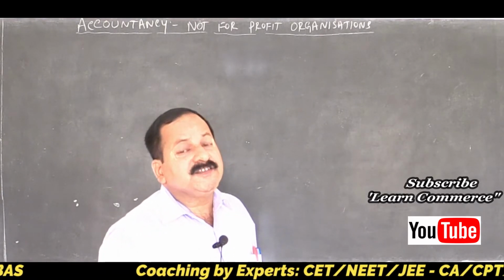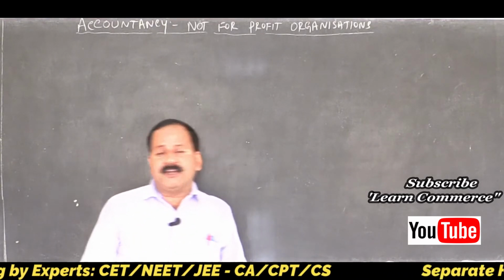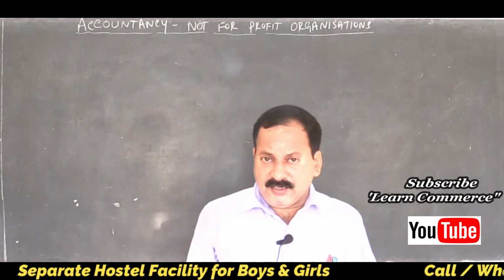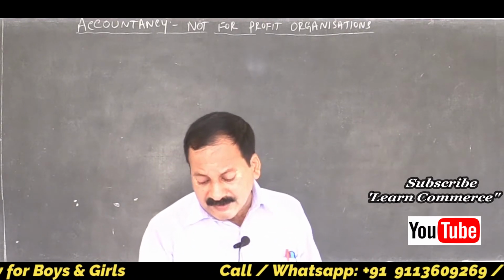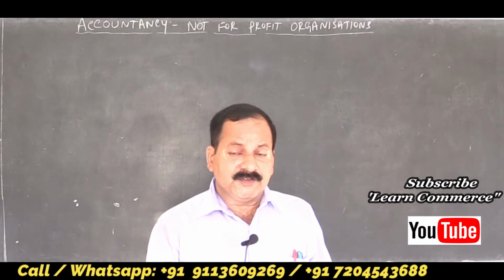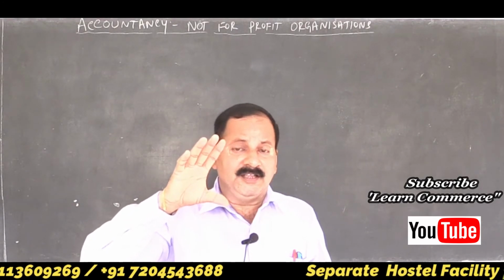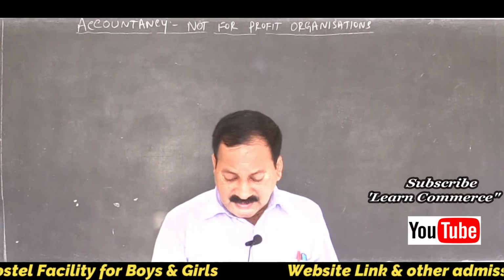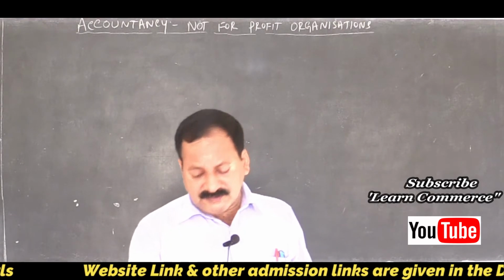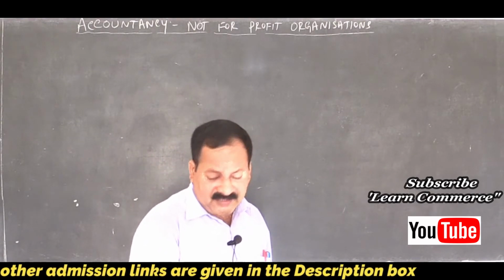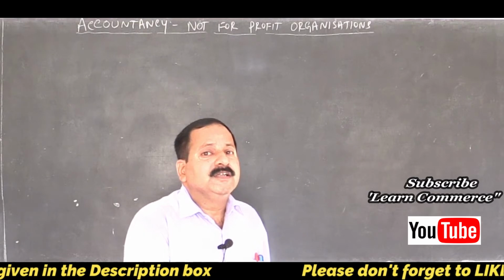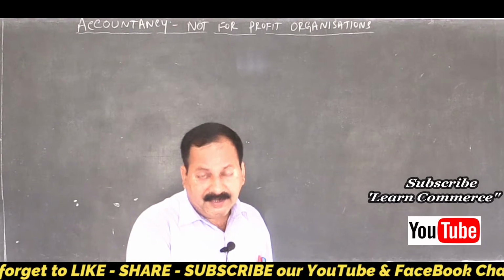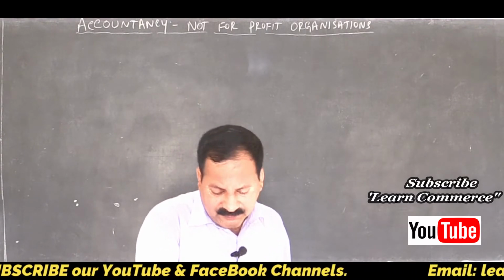Here it is a receipt, that means income. Rent is an income here, not an expense, remember. So any outstanding rent of last year should be deducted from the current year's rent received, because separate bifurcation is not given as last year, current year, next year. That means the rent received of rupees 4,000 on the receipt side of the receipts and payments account is inclusive of the outstanding rent of last year which we have received during the current year. So deduct this. Correct?